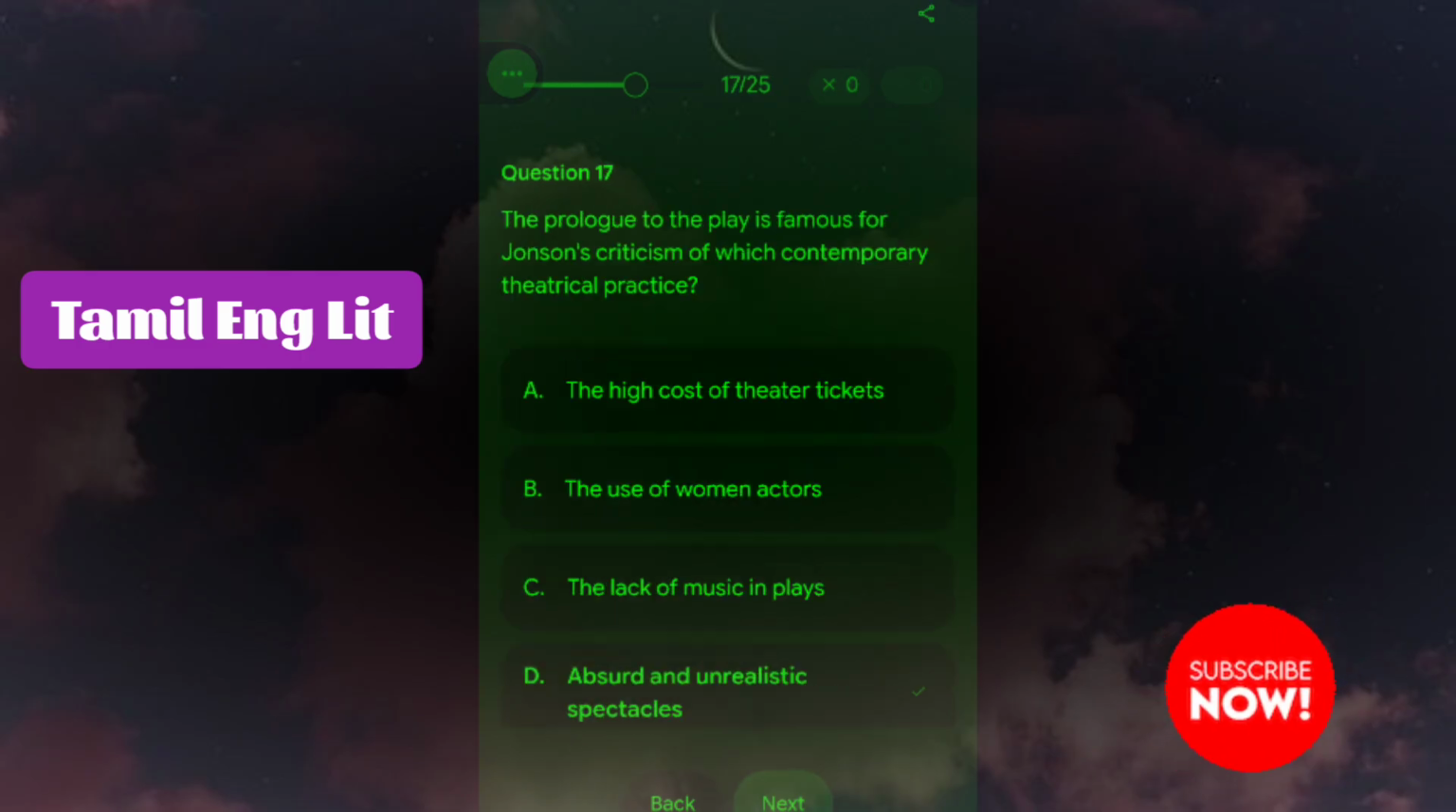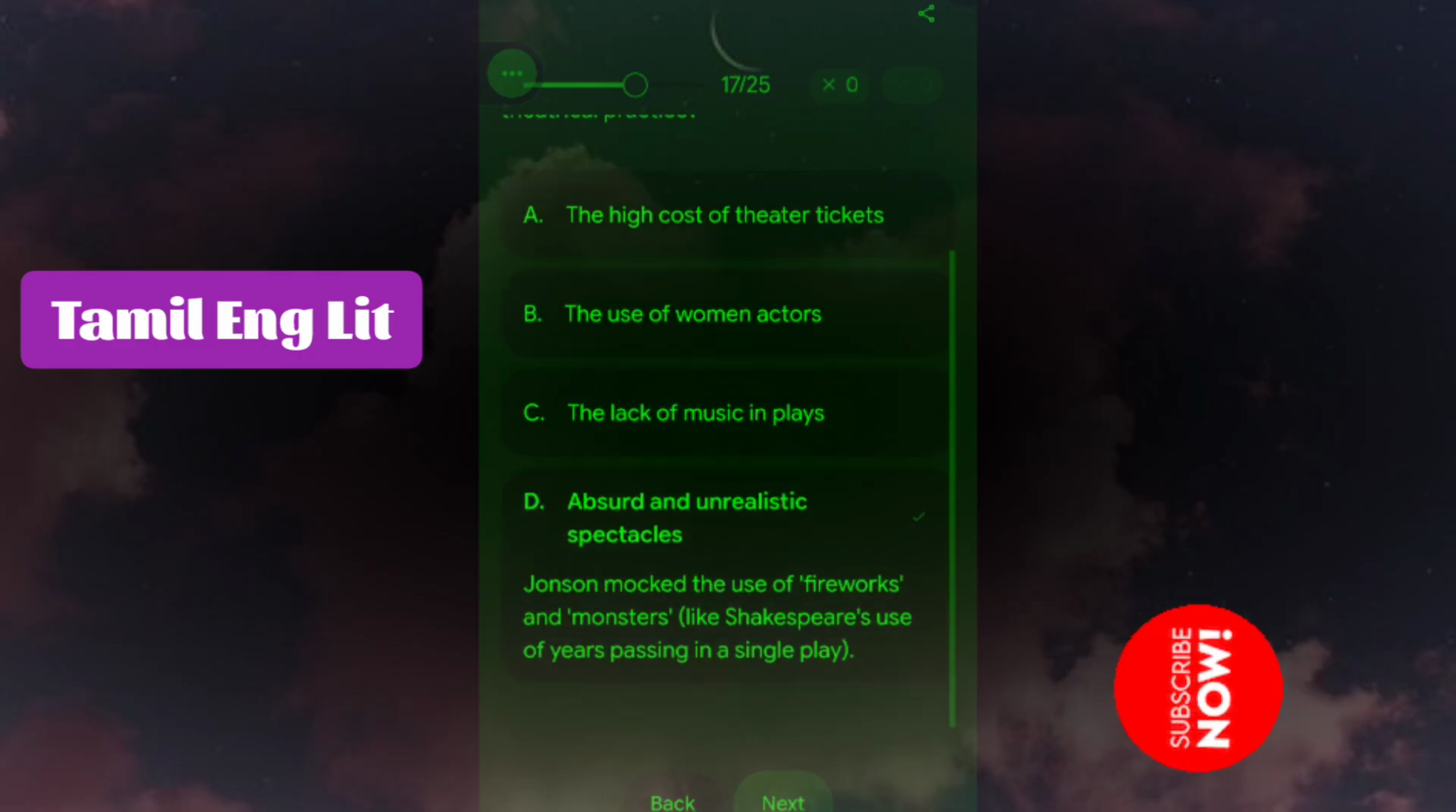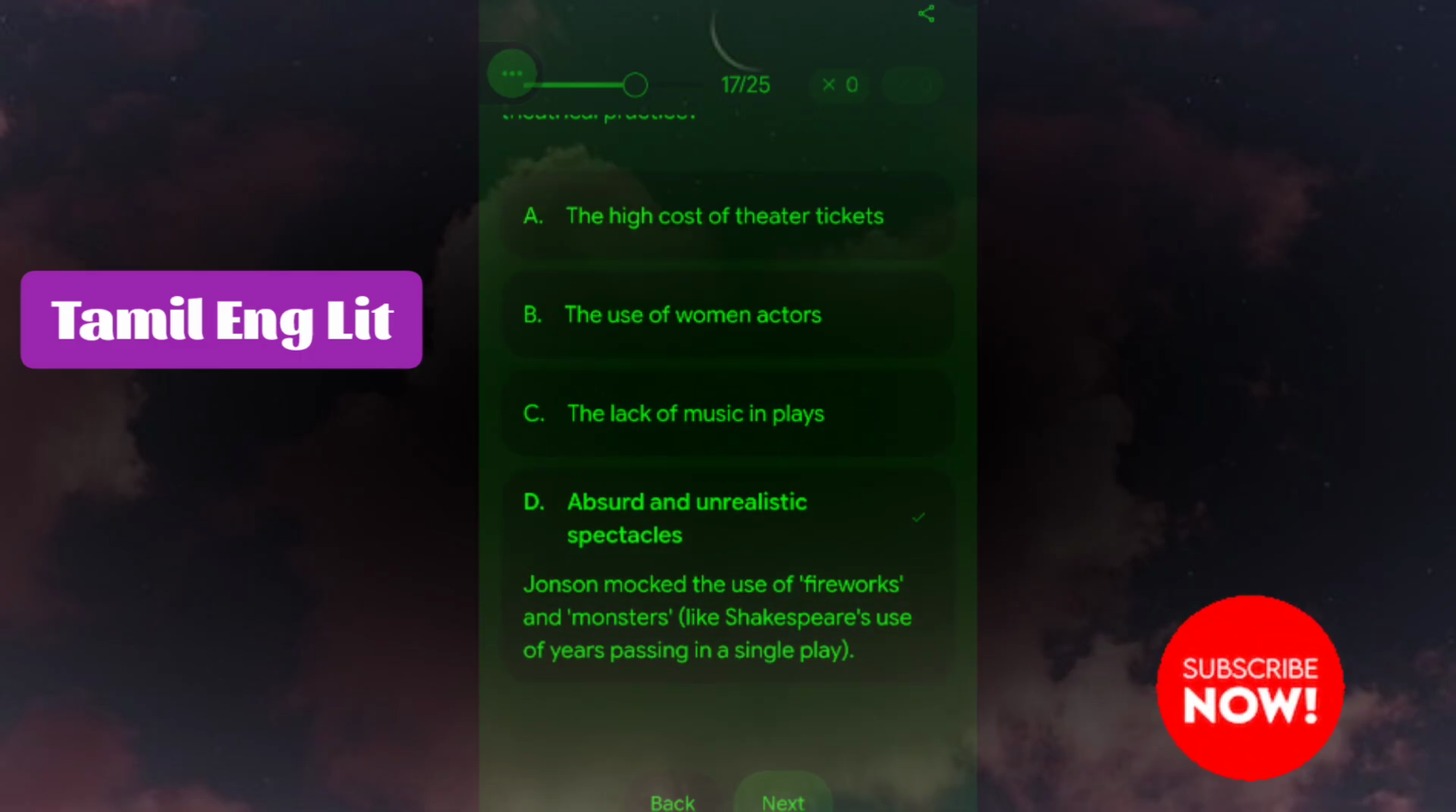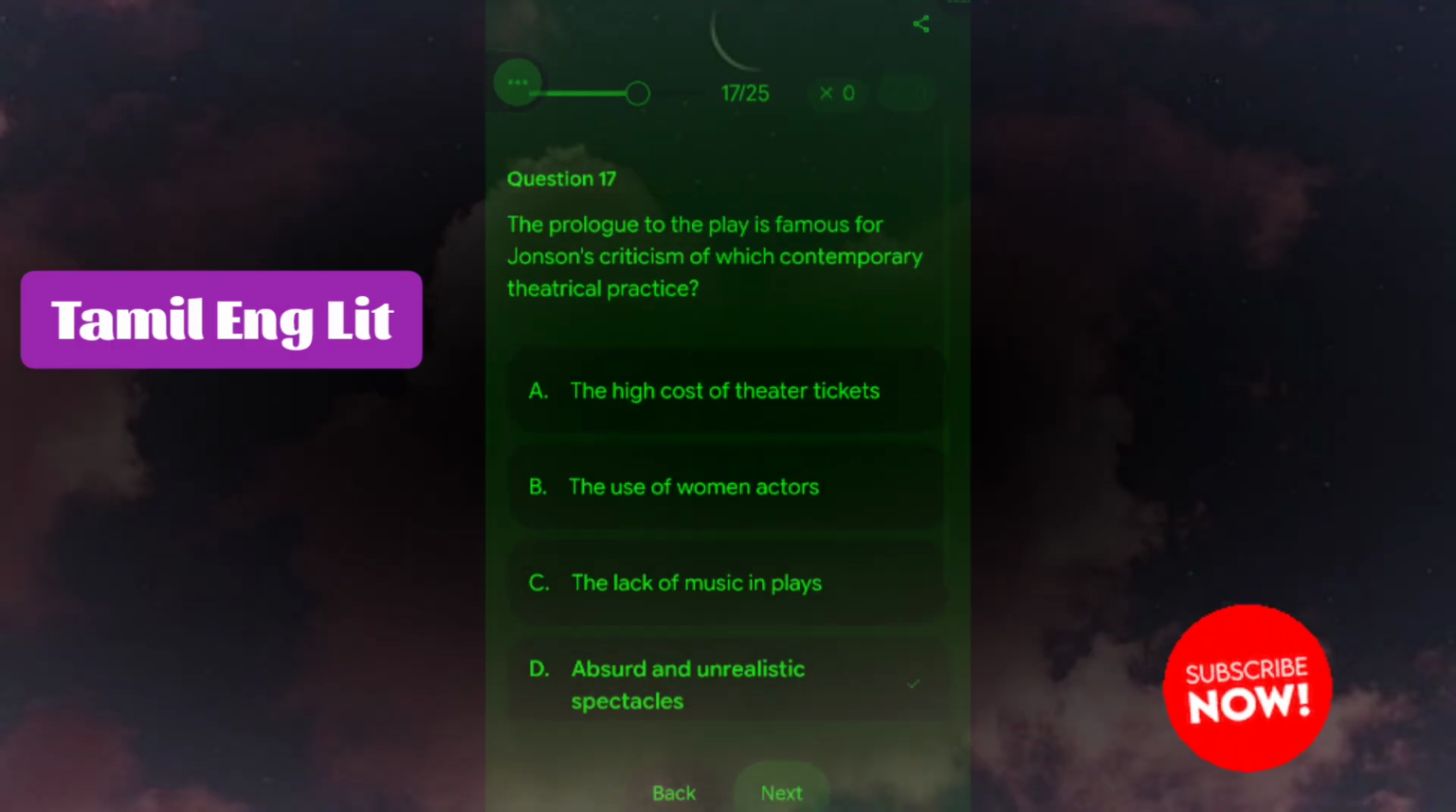The prologue to the play is famous for Jonson's criticism of which contemporary theatrical practice? Absurd and unrealistic spectacles. Jonson mocked the use of fireworks and monsters, and Shakespeare's use of years passing in a single play.